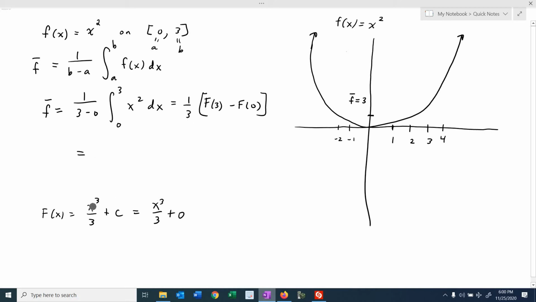Okay, so f of 3 is 3 cubed over 3. And of course, f of 0 would just be 0. And so notice here you're going to get 27 over 9 after you distribute that 1/3. And 27 over 9 is equal to 3. Okay, so the average value of this function on this interval from 0 to 3 ends up being 3. So it's right here.